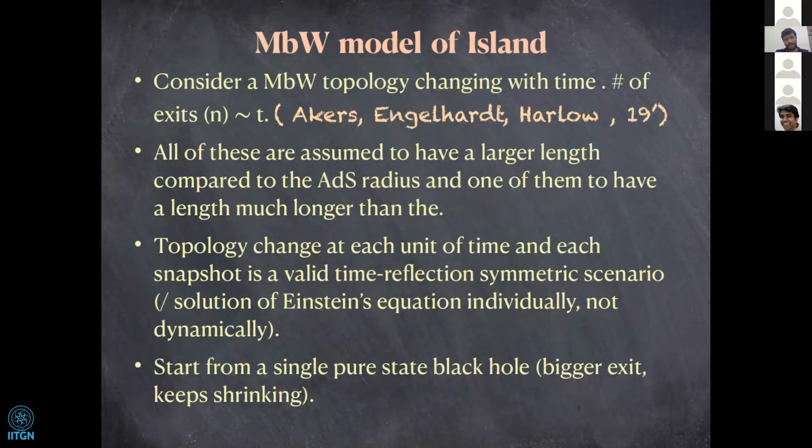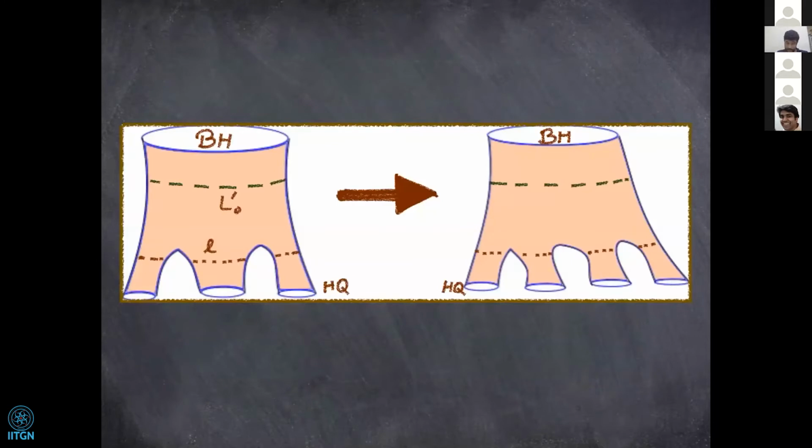So we start from a single pure state black hole, bigger exit, and it keeps shrinking. So this is a picture that will help us to realize the thing that we are going to discuss. In this case, we have these three exits. Let's say they are modeling the Hawking quanta. And so there are two homologous candidate HRT surfaces.